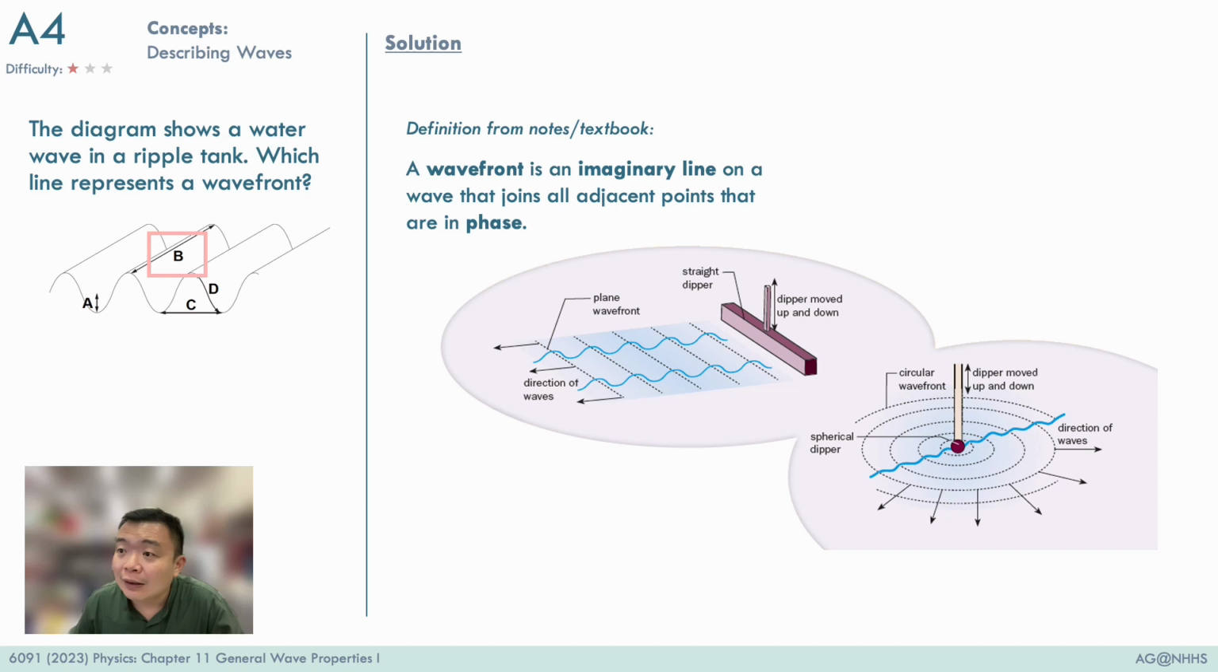Now, line A actually shows the amplitude of the wave, which is the maximum displacement of the particles away from the rest position. Line C, the distance C, actually represents the length of one cycle of a wave, otherwise known as the wavelength. And option D has no special name. Option D is just the surface of a wave.